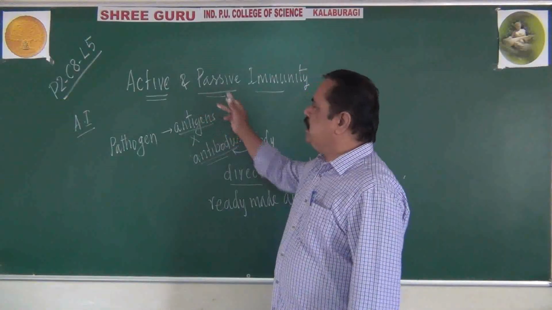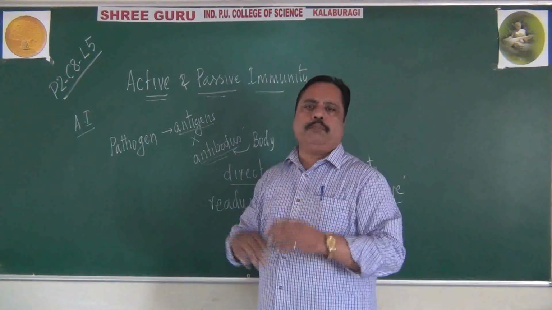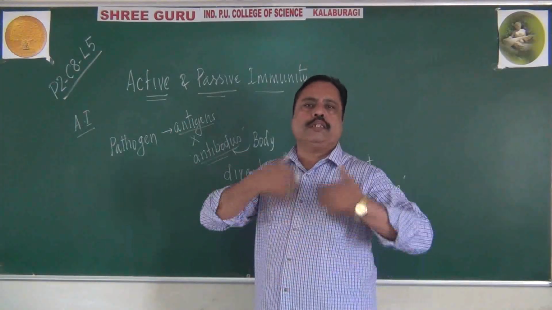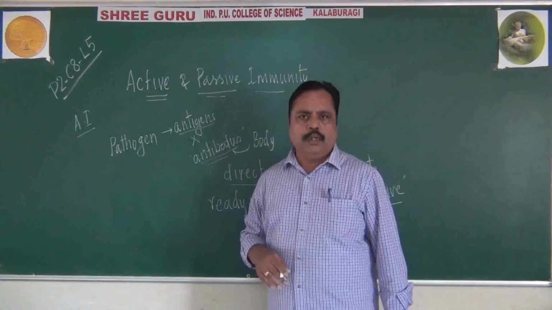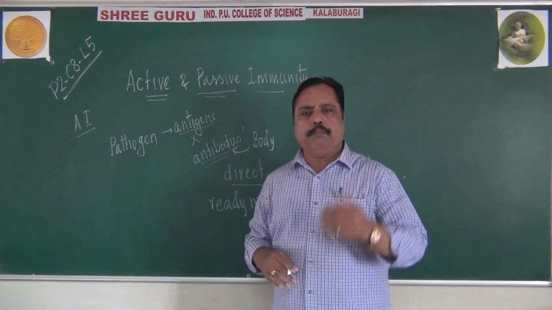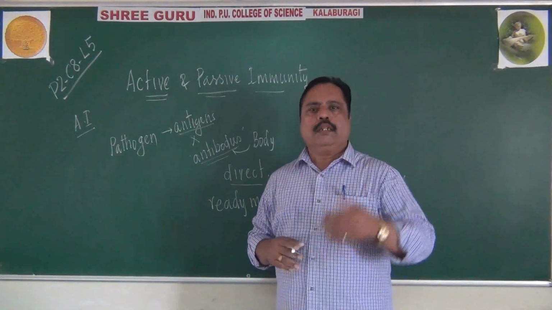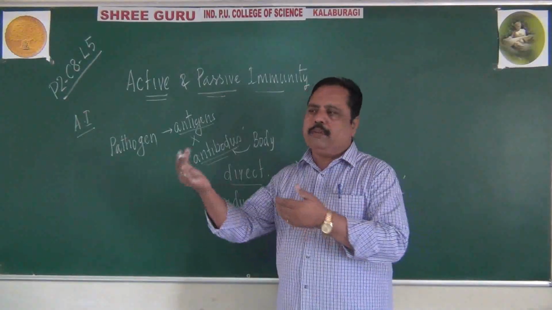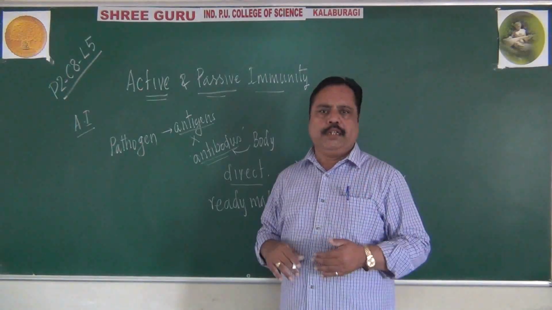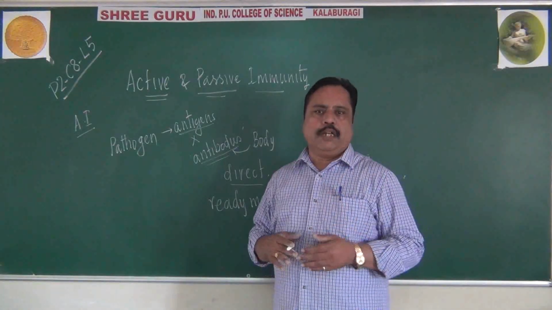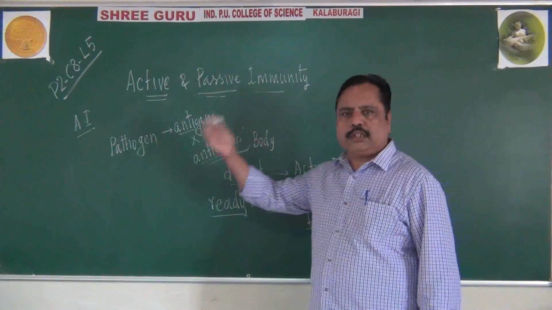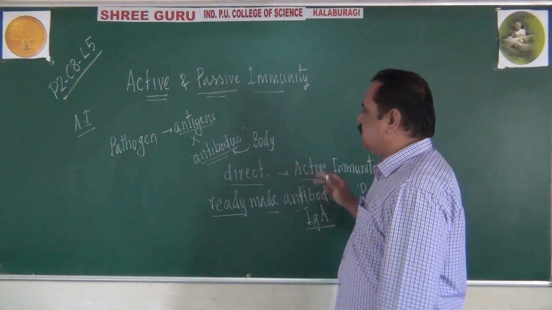So I hope you understand the difference between active immunity and passive immunity. Sometimes blood transfusion may also increase the antibody level in our body. You get blood from a donor, proper matching, compatible blood. There some antibodies will be borrowed, obtained from the donor. From mother's milk we get IgA. Placenta can transmit some antibodies. Such antibodies, ready-made and produced in another source, are known as passive immunity.